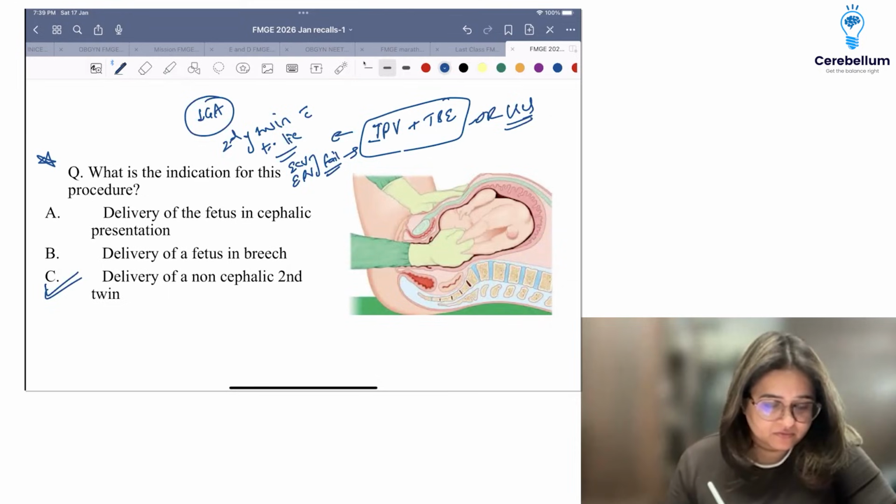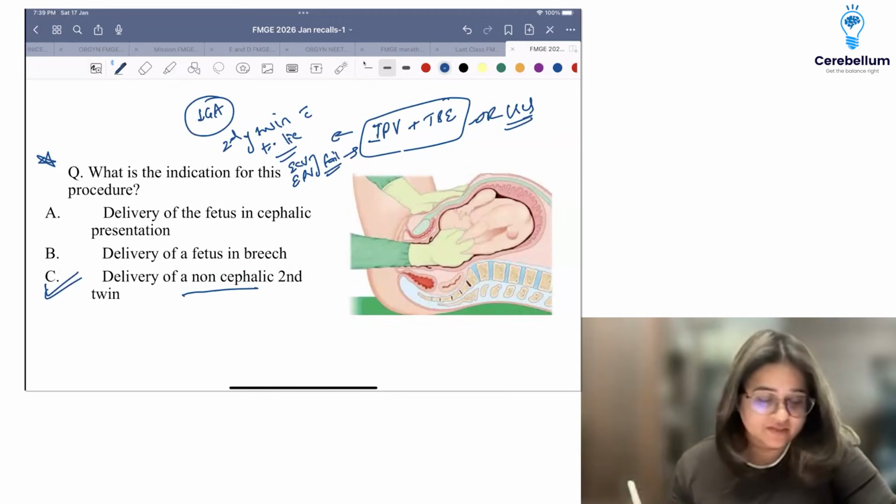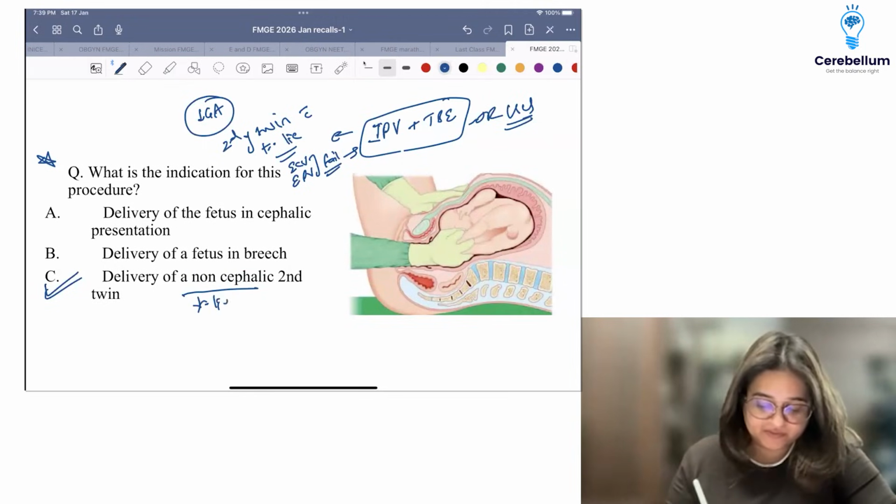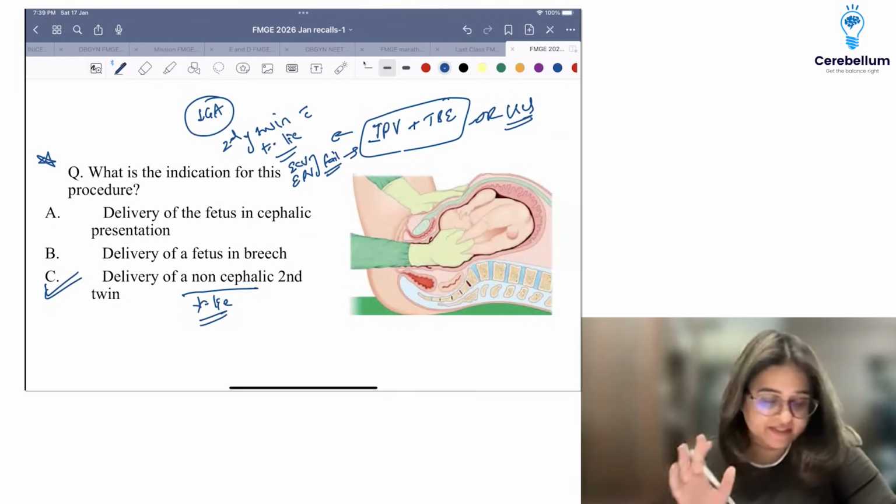Okay. So yeah, lambda sign we will cover. I've got that question also. There's another question, right? I'm coming to that also. Okay, so this was delivery of a non-cephalic. It's actually a twin in the transverse slice. So a better answer if this was the option, delivery of transverse slice, second twin.